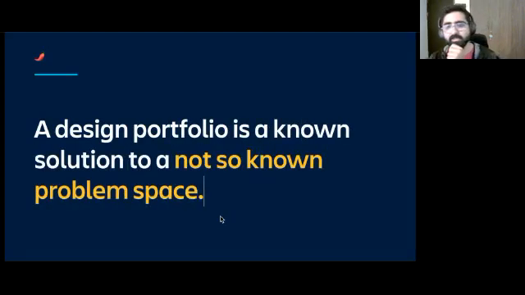But I have a slightly spicy take. It's not that spicy, it's a mildly spicy take, based on my experience in both creating and reviewing portfolios over the years. My take is that a design portfolio is actually a known solution, something we know exists, to a not-so-known problem space. It might be obvious to a few of you, which is great, but the problem space is what I want to dig a little deeper into in terms of the approach mindset when you're thinking of a portfolio.